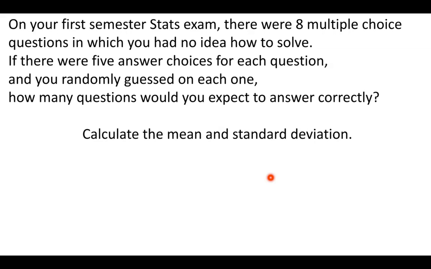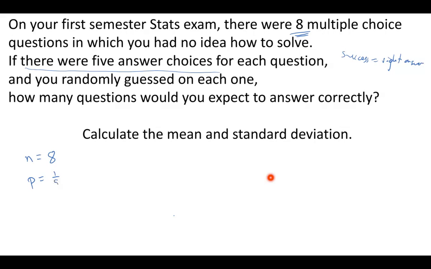So we do need to pick out the N, the P, and the Q. So N represents the total number, which is 8 multiple choice questions. Total number of trials. P, a little bit more challenging on this one. Probability of success. Well, it says there's 5 answer choices. So that means the probability of you being successful is only 1 out of 5, because you only got 1 out of 5 chance of getting the right answer. So success is, obviously in this case, a right answer.